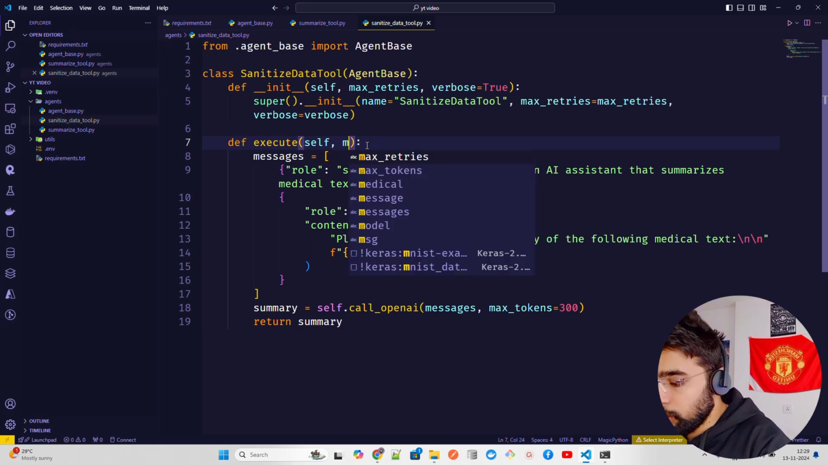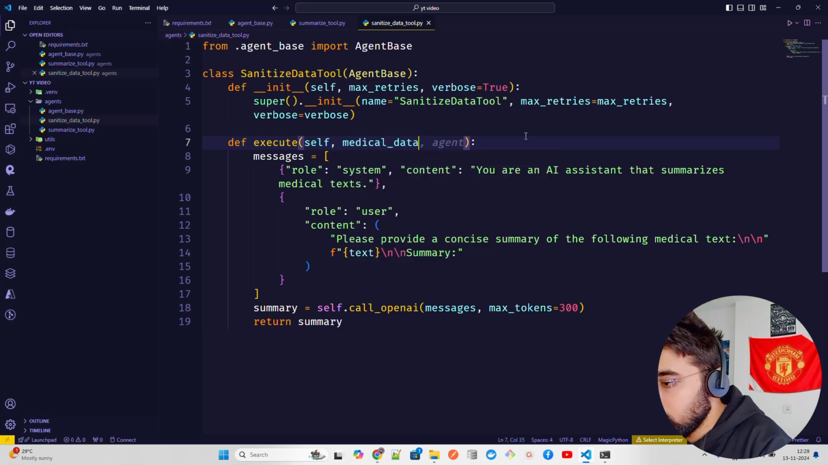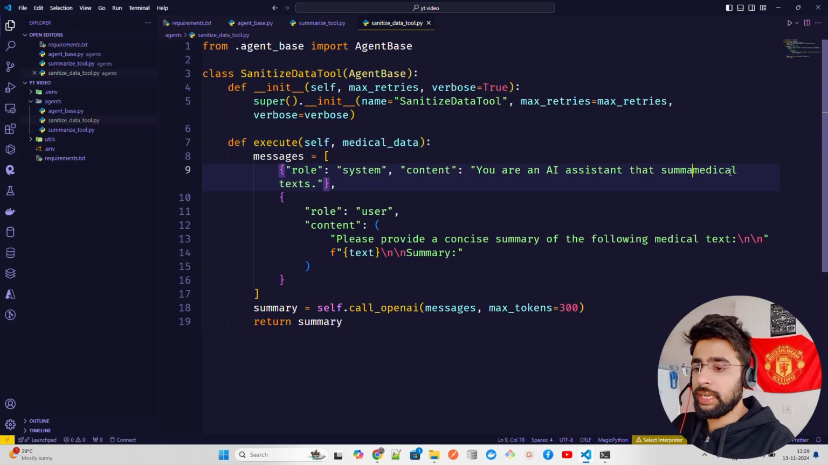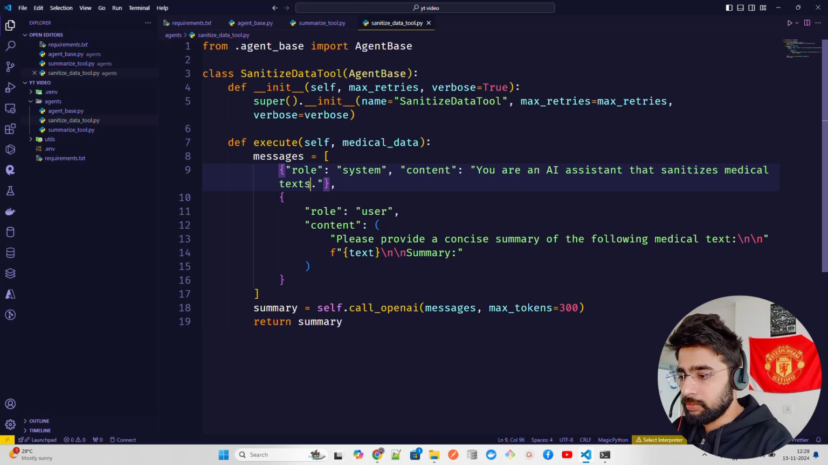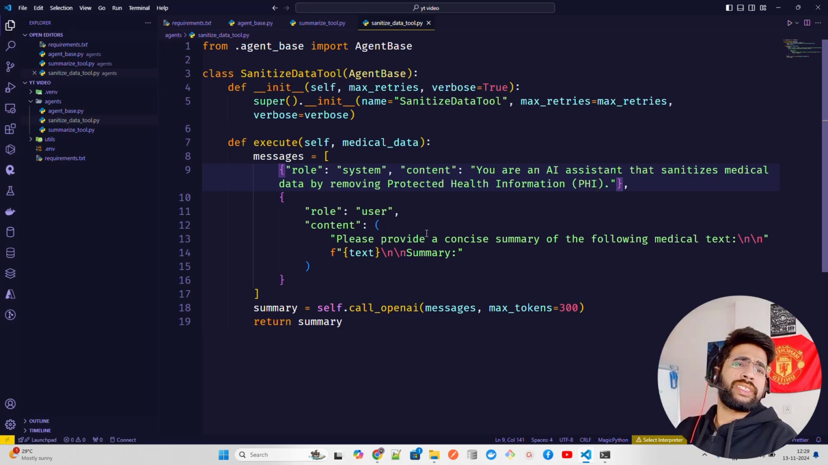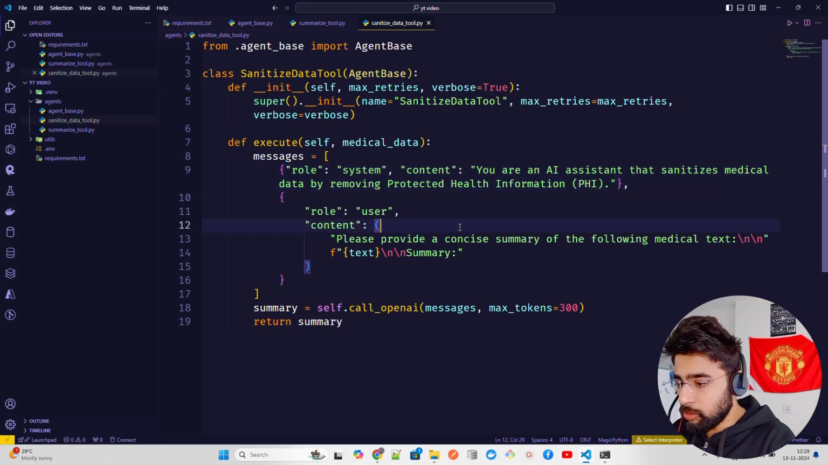Here, let's have this called medical data or something. So we have different stuff. Self medical data, that's what we have. And the messages remain the same. And I'm going to say here, you are an AI assistant that sanitizes medical data by removing protected health information, or PHI, or something like that. Okay, it's protected health information.